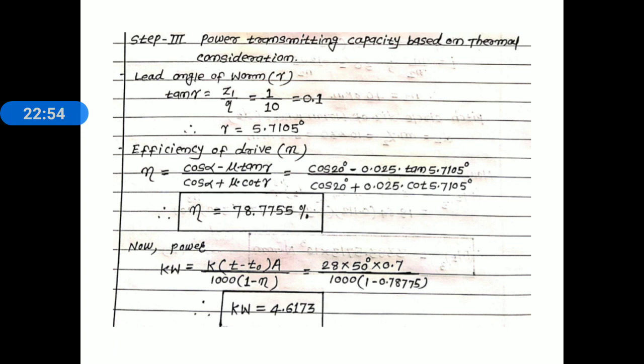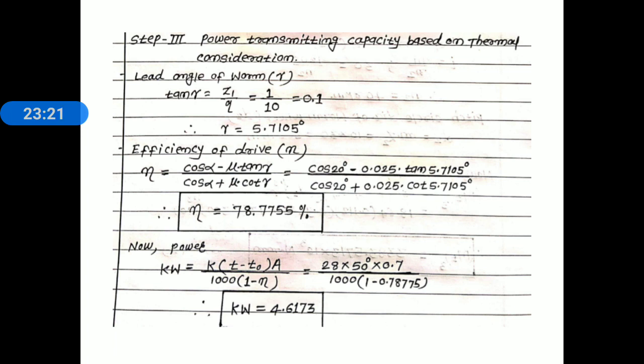Now let's move toward the power transmission capacity based on a thermal consideration. Kilowatt is equal to K into (T minus T0) into A divided by 1000 into (1 minus efficiency). Now here we substitute the value: K is 28, T minus T0 is 50 degrees, area is given as 0.7, whole divided by 1000, into 1 minus efficiency, 1 minus 0.78775.